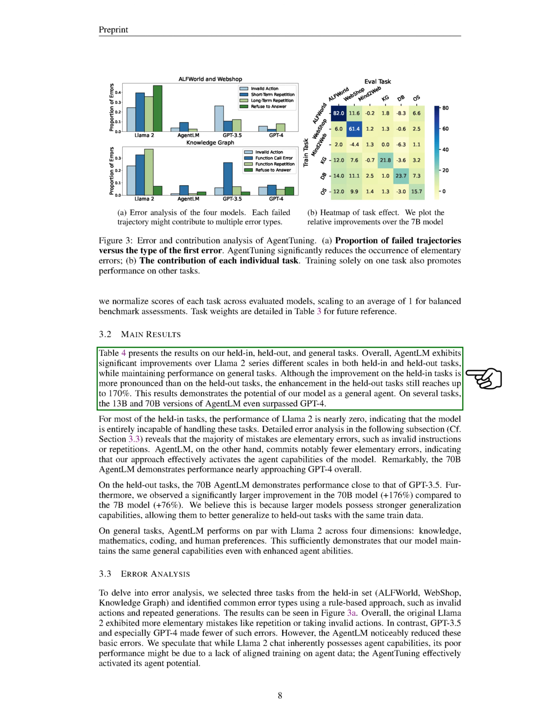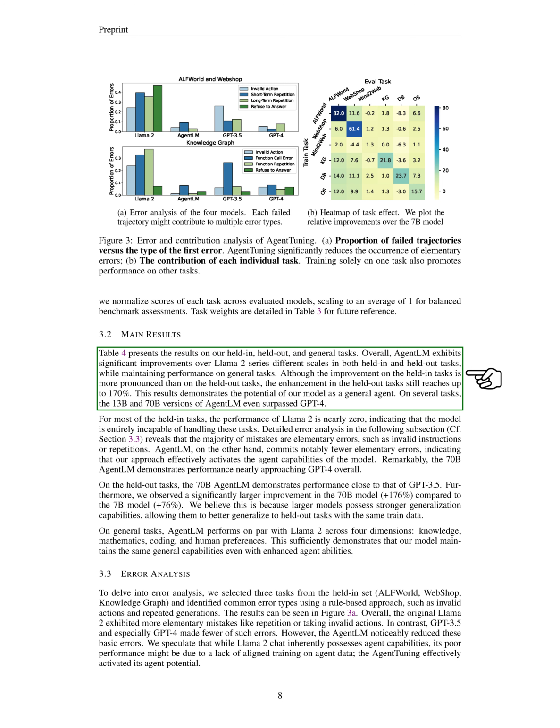Our model, AgentLM, showed significant improvements over the Llama 2 series in both held-in and held-out tasks, while maintaining performance on general tasks. The improvement was more noticeable in the held-in tasks, but the held-out tasks also showed an enhancement of up to 170%. This shows that our model has potential as a general agent. In fact, on several tasks, the 13B and 70B versions of AgentLM even outperformed GPT-4.